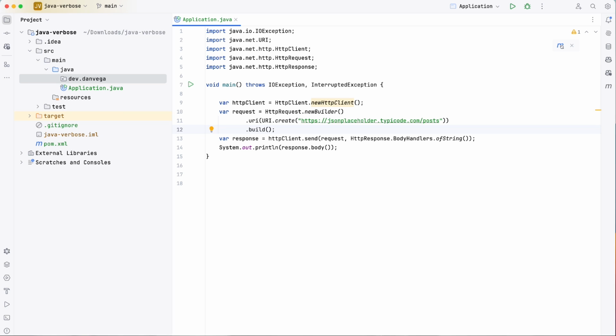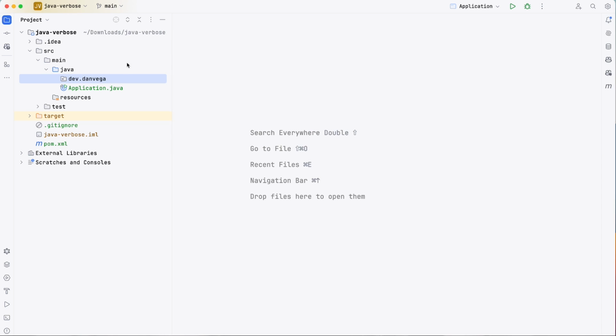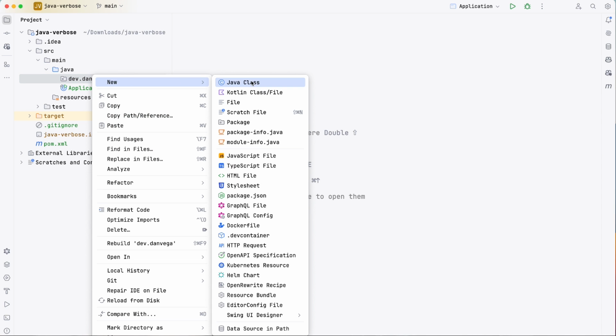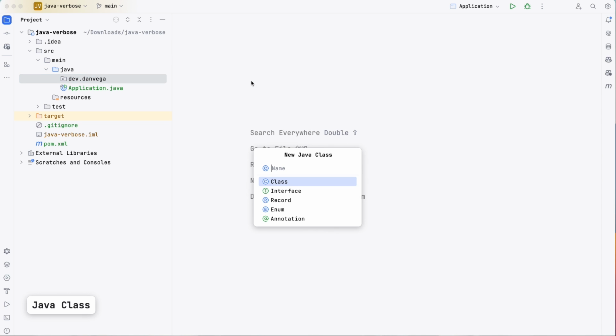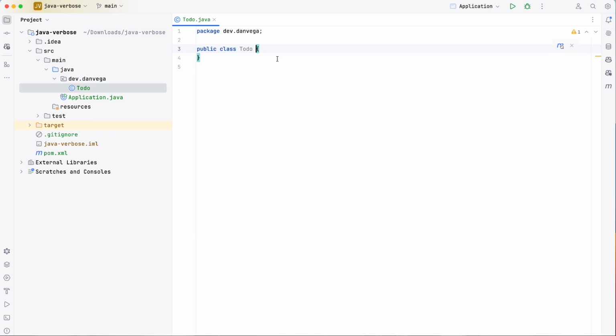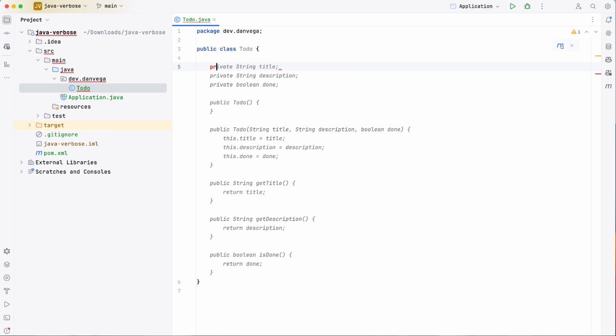So I think that is kind of number 2 for me, making sure you're taking advantage of using the var keyword. All right, so next what we're going to do is we're going to take a look at records. So let's start with a normal class that we might create. So we might create something to represent a to-do in our system, and this is going to be a class. So we come in here and we declare some variables.